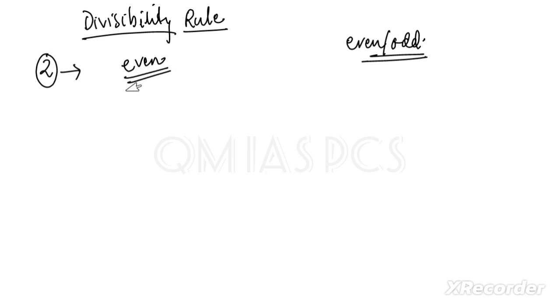We have to see the unit digit. If the unit digit is 0, 2, 4, 6, 8, like in 1, 2, 3, 5, 7, 9, 2, this is the unit place. If 0, 2, 4, 6, 8 is present in the unit place, then that number will be divisible by 2.